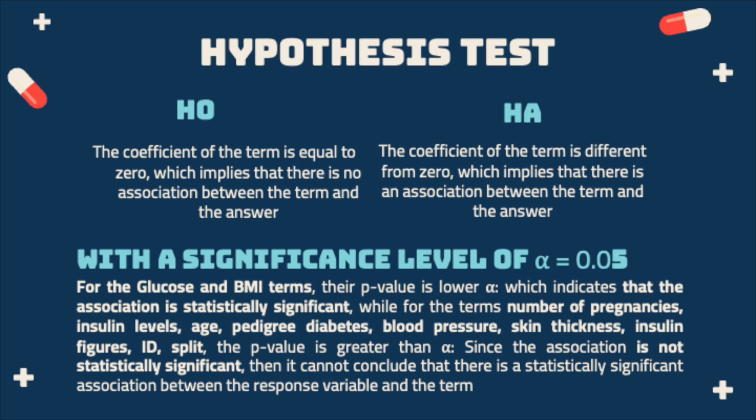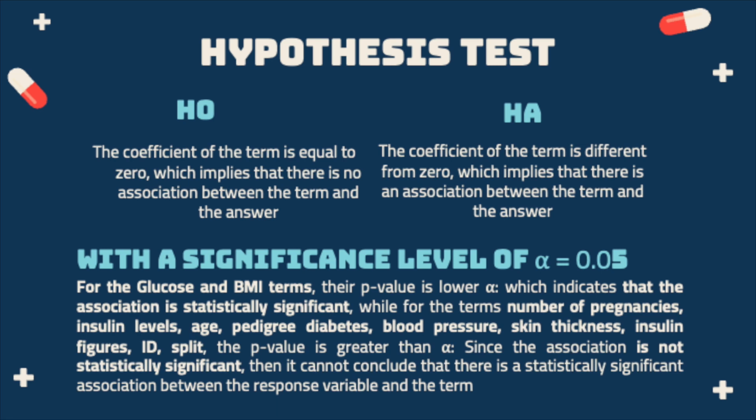Hypothesis test. The null hypothesis: the coefficient of the term is equal to 0, which implies that there is no association between the term and the response. And the alternative hypothesis: the coefficient of the term is different from 0, which implies that there is an association between the term and the response.